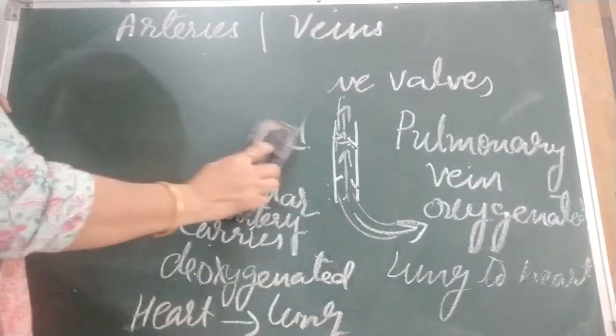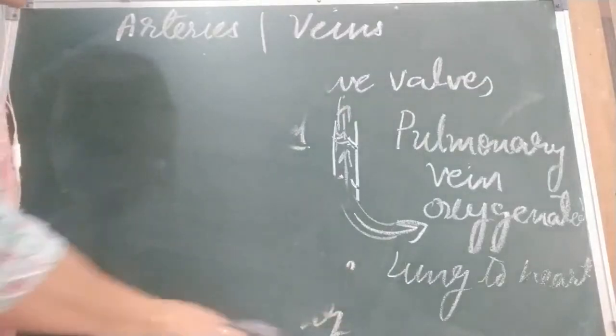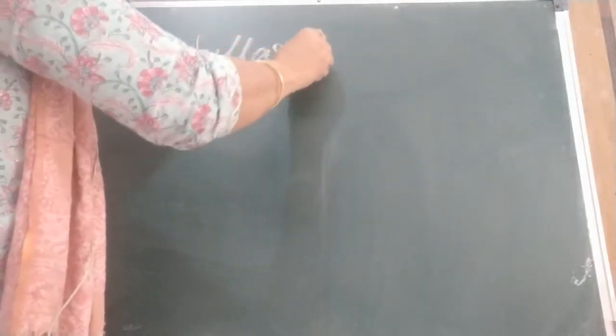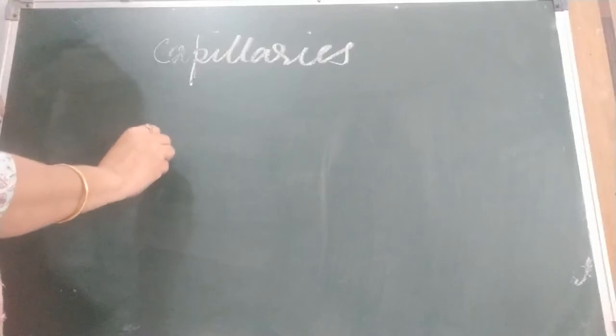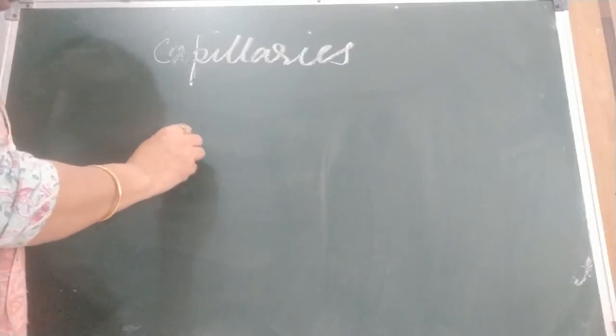Now lastly we are going to discuss capillaries. What are capillaries? Capillaries are the thinnest of the blood vessels. They connect arteries to the veins.